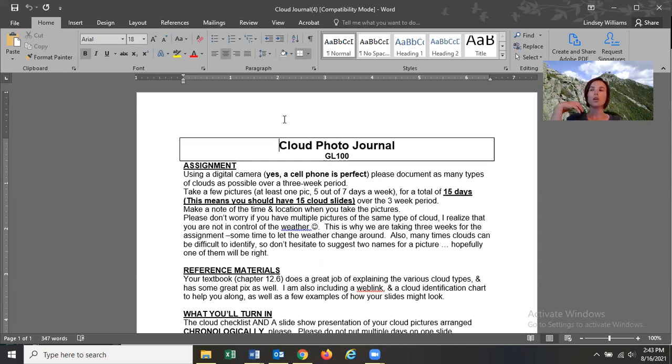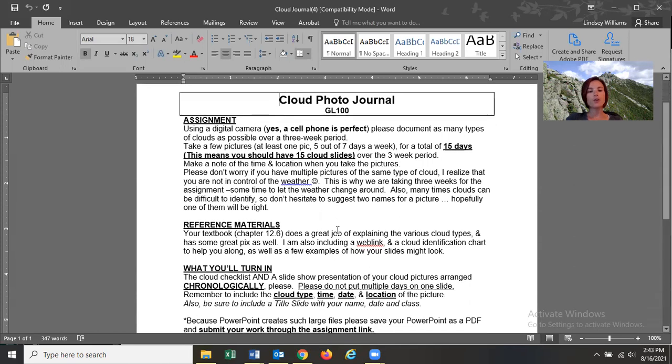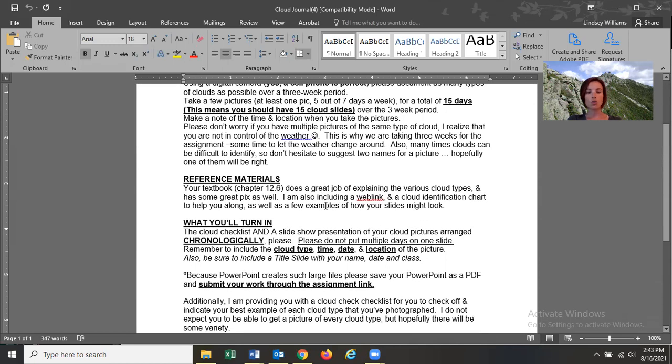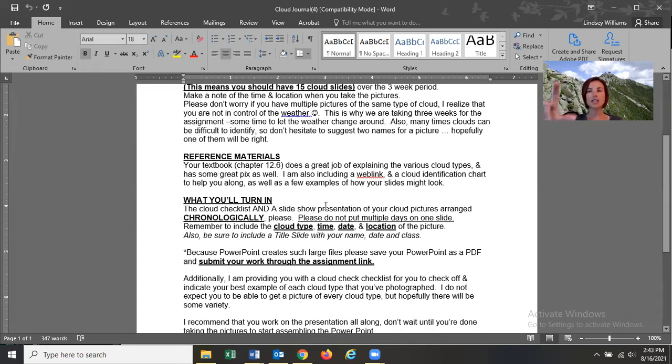Okay, so clouds. Here we go with your presentation. Now, you're going to review this. I would like your clouds in chronological order and on every single slide. You need a minimum of 15. You can do more than that, but you need a minimum. You need the picture of the cloud. You need the type of cloud.